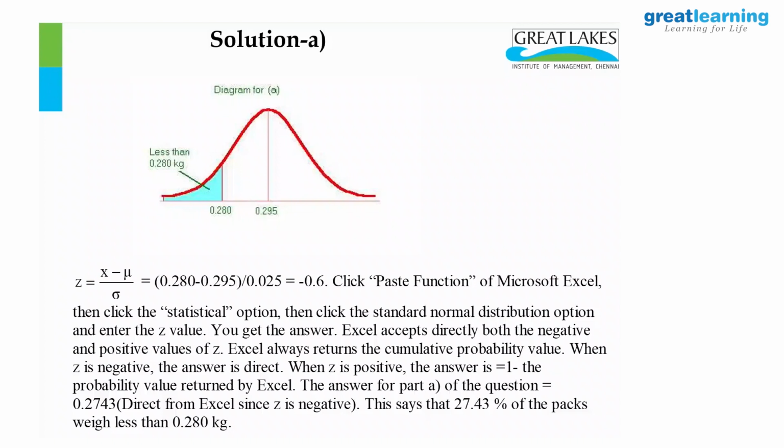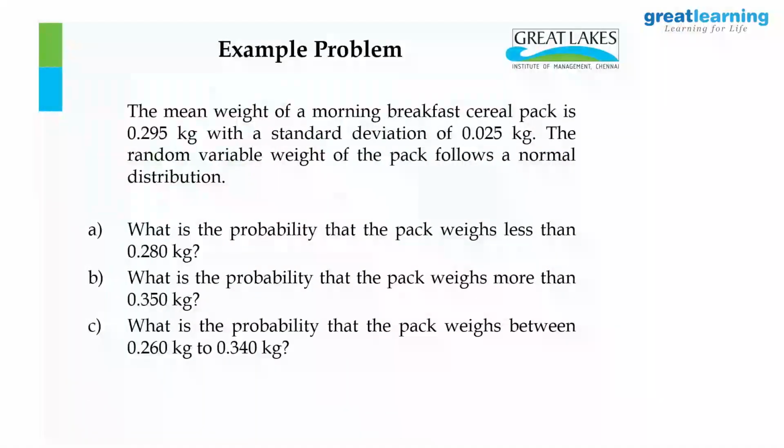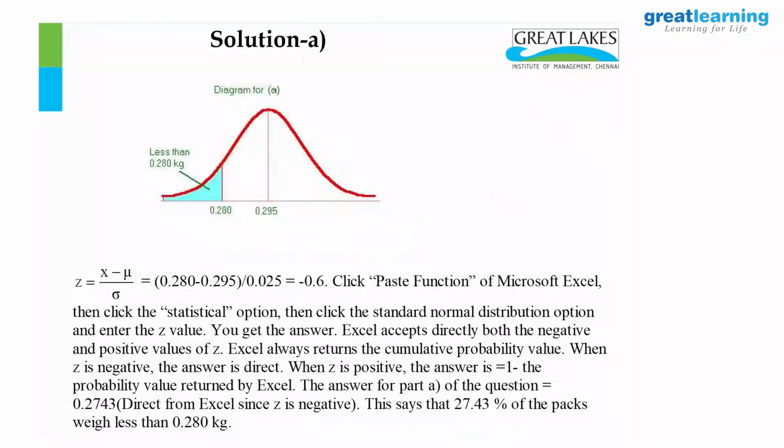Now, there is a question which I will put to you. What is the probability? We said it is less than 0.28. What is the probability that the weight is equal to 0.28? Probability weight x is equal to 0.28.